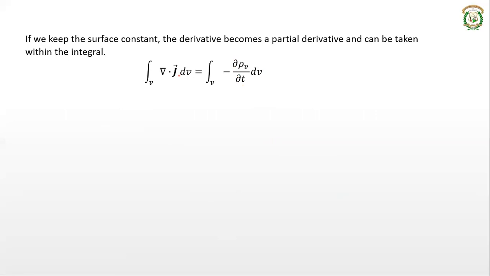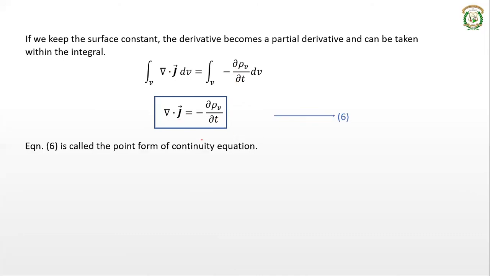Now what you observe is that the integrations with respect to volume are equal, which means the terms inside the integral have to be equal. That's why del dot J will be equal to minus dou rho v divided by dou t. This is a very important equation in the concept of current, called the continuity equation in point form.